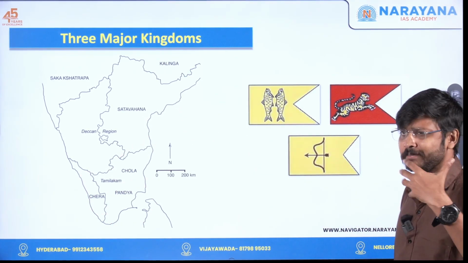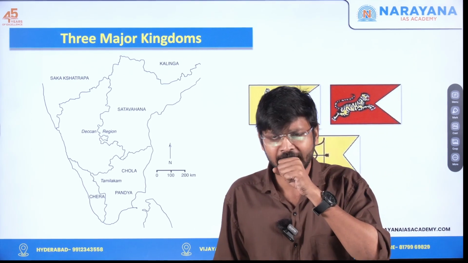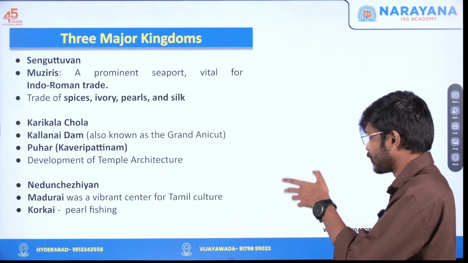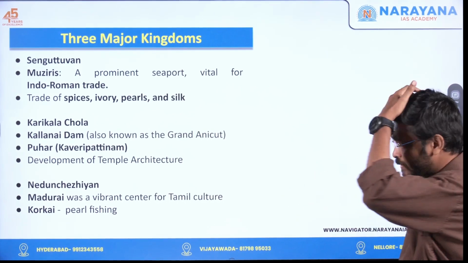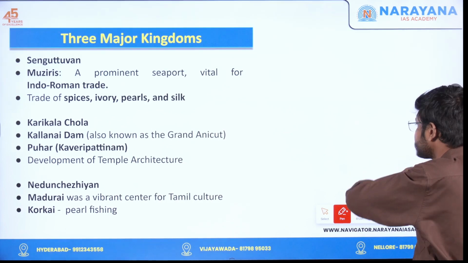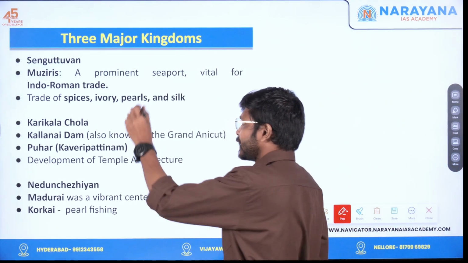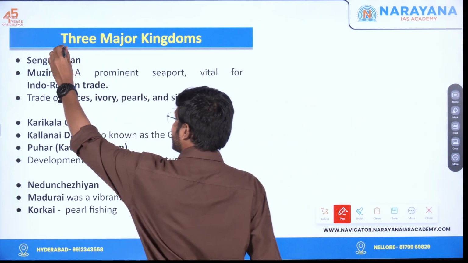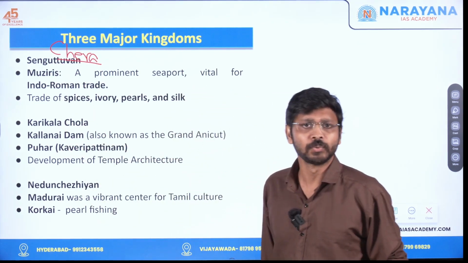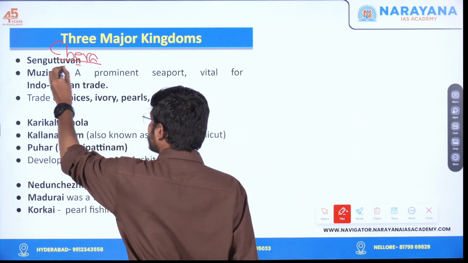Next we will see the important key facts from these three dynasties. Some important rulers, what was their contribution? In quick points we will be mentioning. Let's take Chera itself. The most important ruler in the Chera dynasty was Senguttuvan.